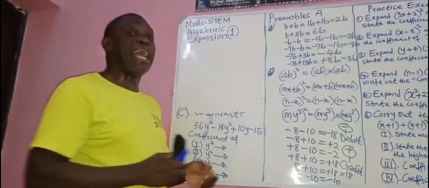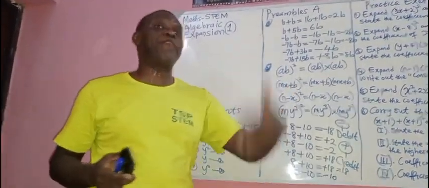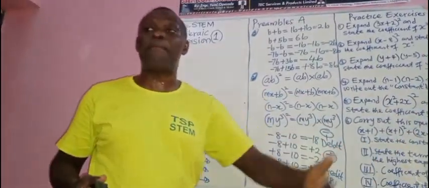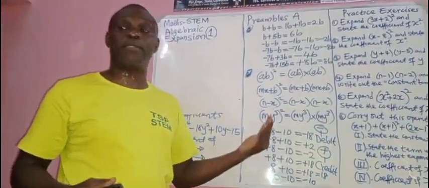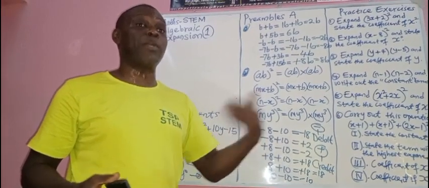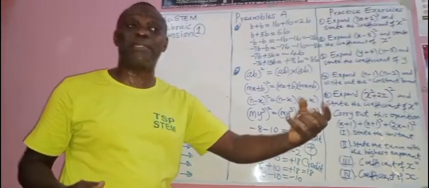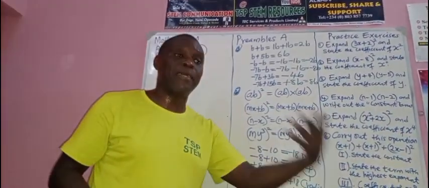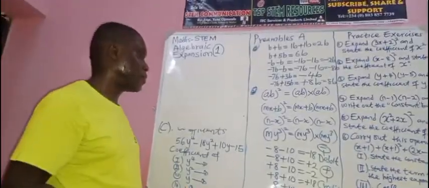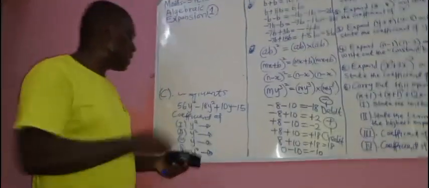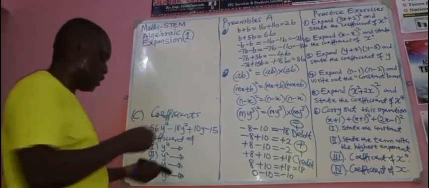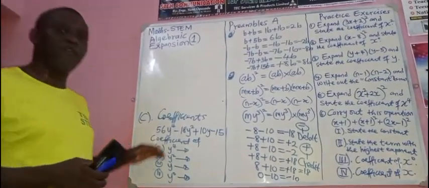Exactly. For every friend that you have, there are a lot of things you need to learn about that friend. If you are just moving about with somebody and you didn't take time to study that person, the likes and the dislikes, you may run into trouble with that person. Is that clear? Okay. Now, the last one is coefficient. The last preamble before we go into the topic.